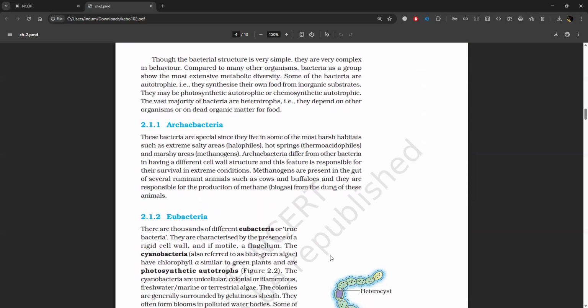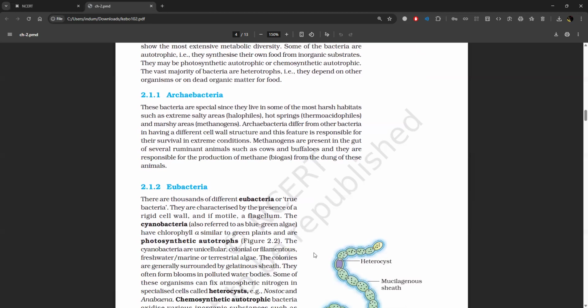Compared to many other organisms, bacteria as a group show the most extensive metabolic diversity. Some of the bacteria are autotrophic, that is, they synthesize their own food from inorganic substrates. They may be photosynthetic autotrophic or chemosynthetic autotrophic. The vast majority of bacteria are heterotrophs, that is, they depend on other organisms or on dead organic matter for food.